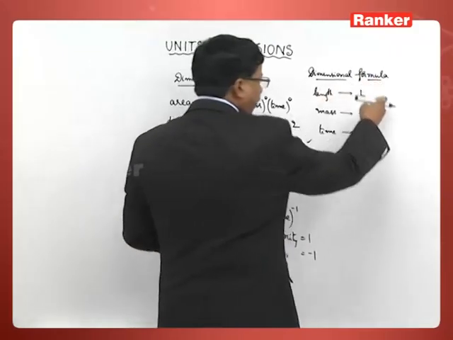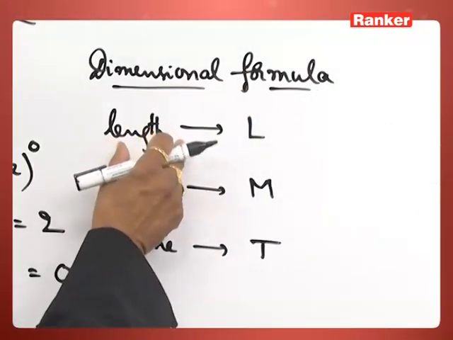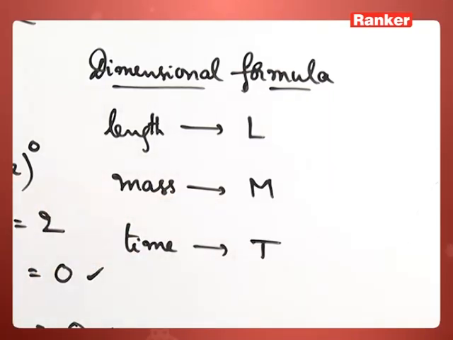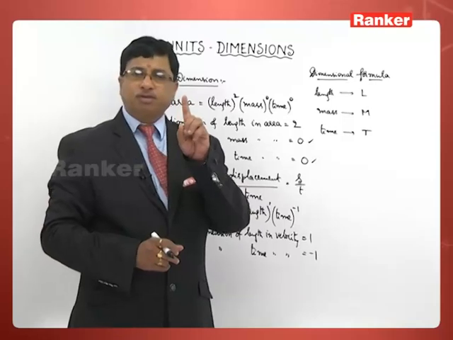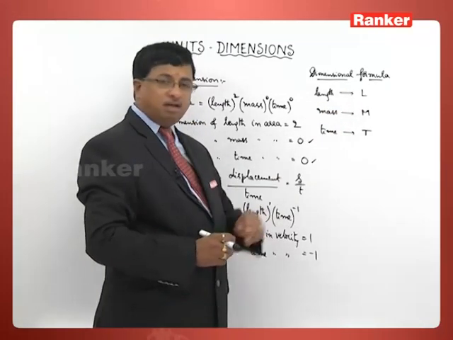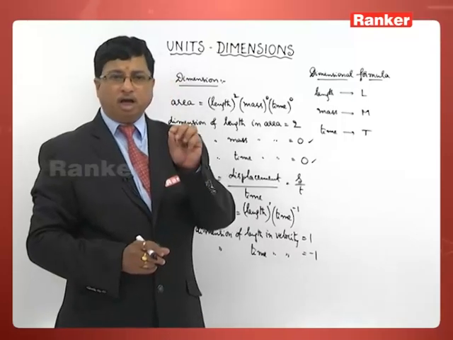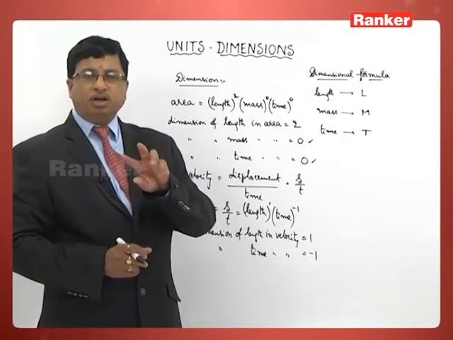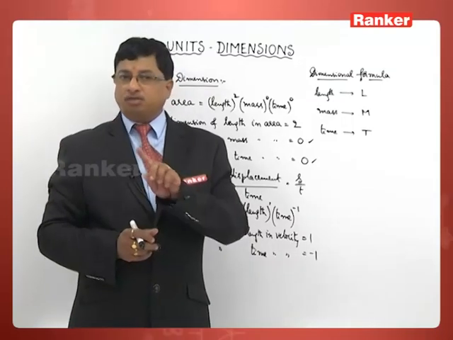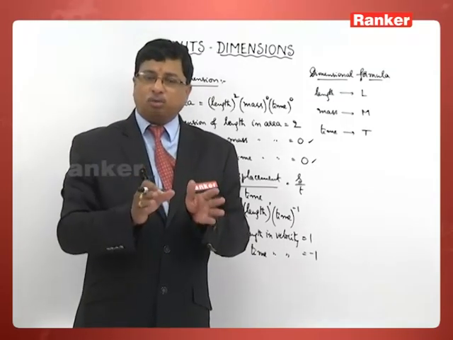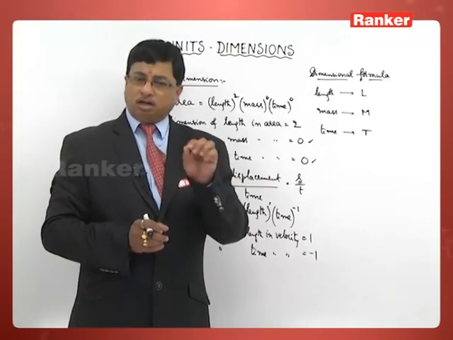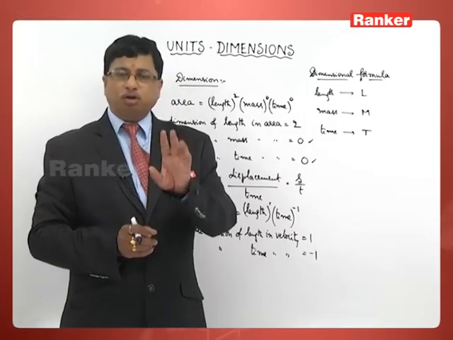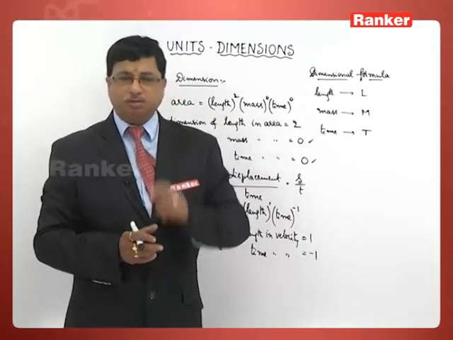Now, while writing dimensional formulae in terms of length, mass and time of any physical quantity, there are mainly 3 conditions we need to remember. What is the very first condition? All the 3 letters are to be written only in capitals. That means while writing a dimensional formula, you are not supposed to write any small letter for length, mass and time. So all the letters, either L or M or T, should be written in capitals. That is the first condition.